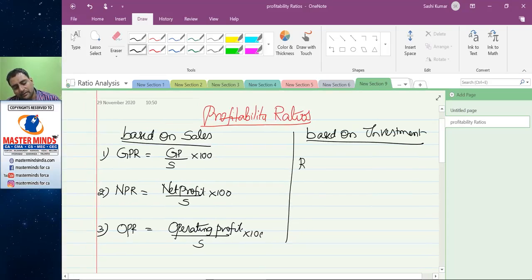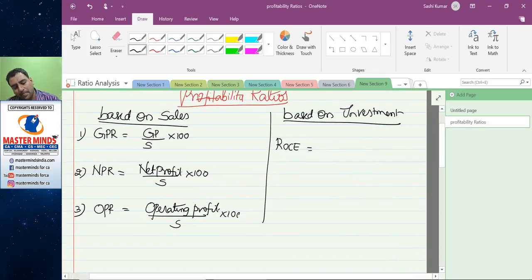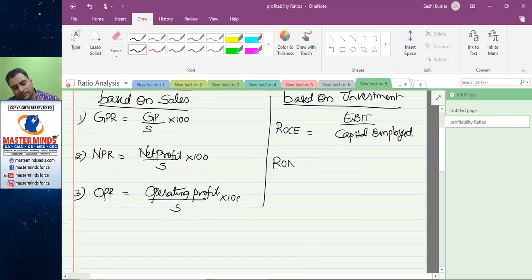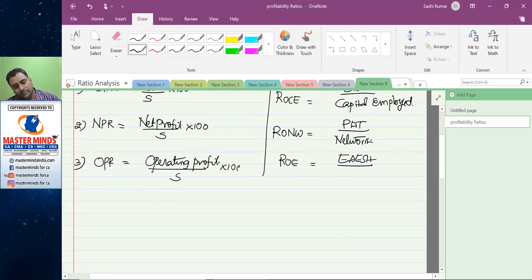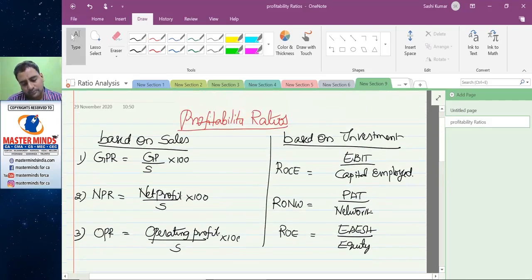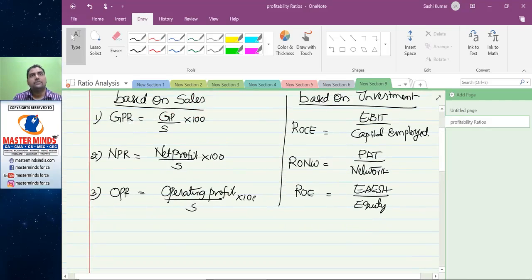Based on investment, return on capital employed, EBIT by capital employed, return on net worth, profit after tax by net worth, return on equity, earnings available to equity shareholders divided by equity. So there are 6 ratios.